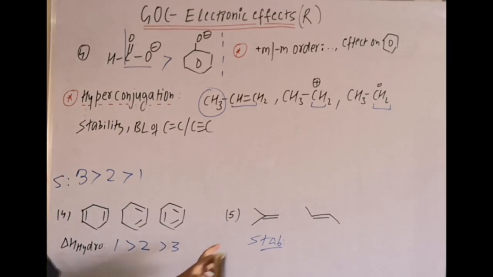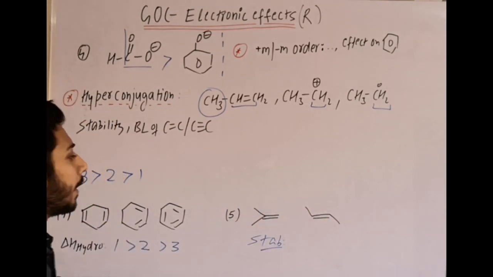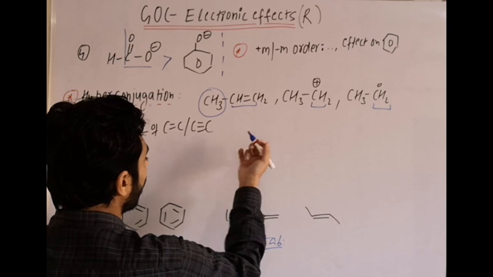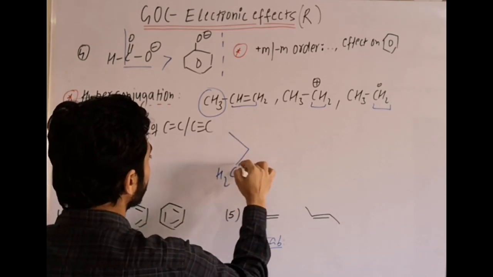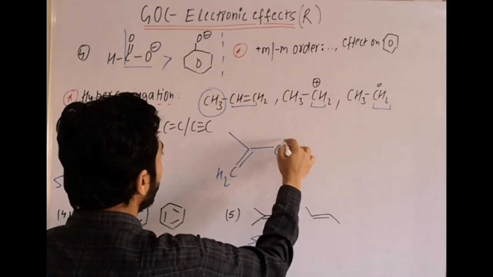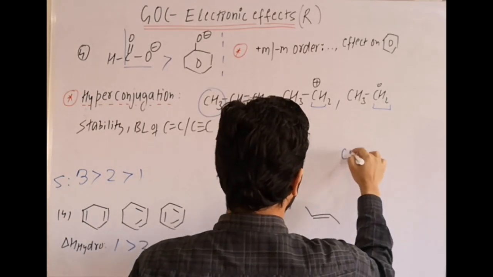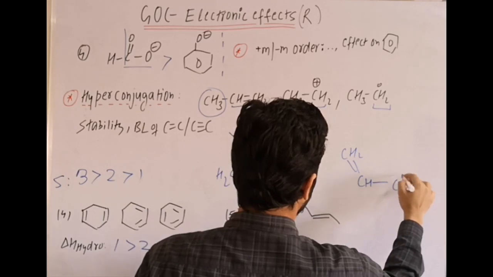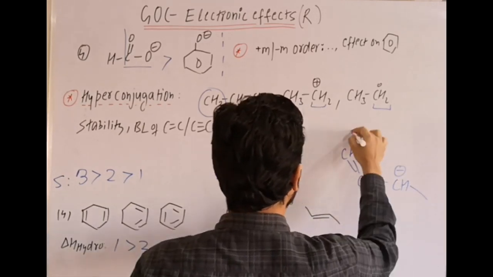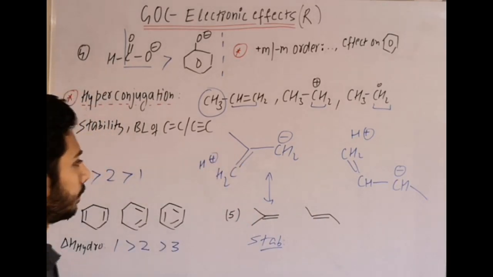In the next example, stability. Now here both contain an equal number of alpha hydrogens, 6 there, 6 there. So how can we compare? Here we can use one point, that is writing the structure. If you write the hyperconjugating structure, this is the hyperconjugating structure of the first and second one.